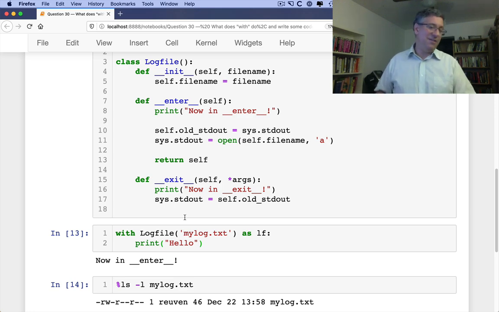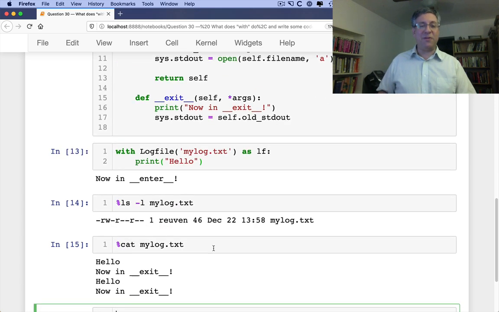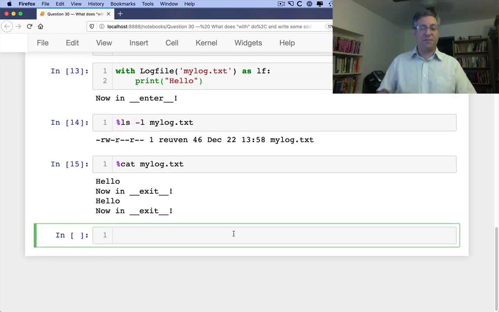And you might be right. Some people feel that way as well. For that, we actually have something known as contextlib. I can say from contextlib import contextmanager. Long word.